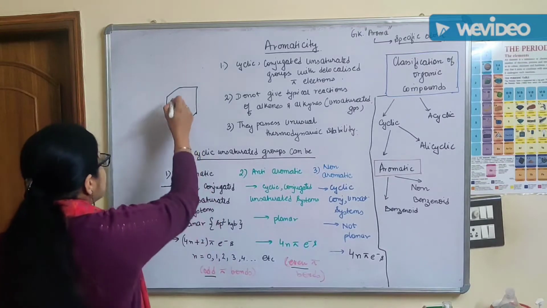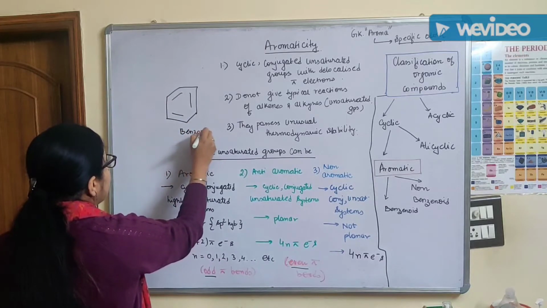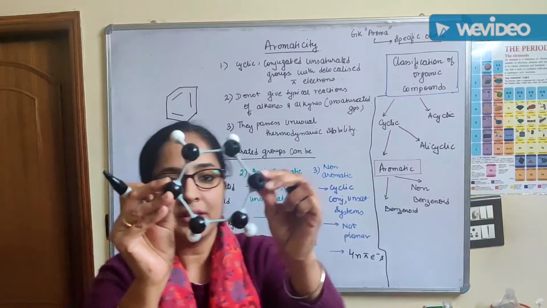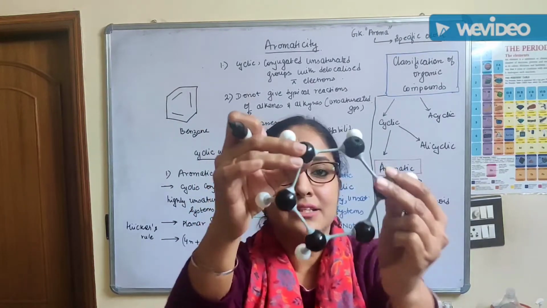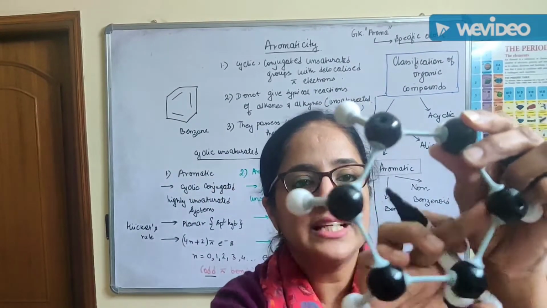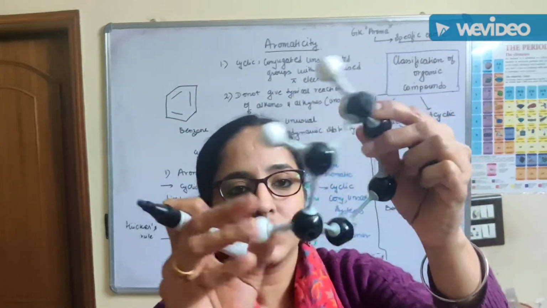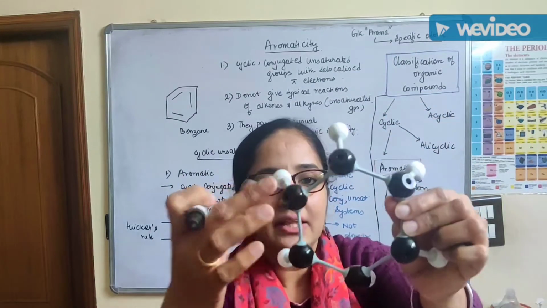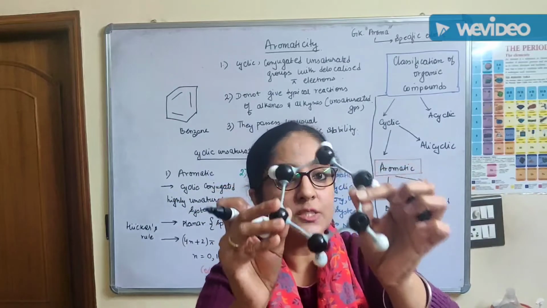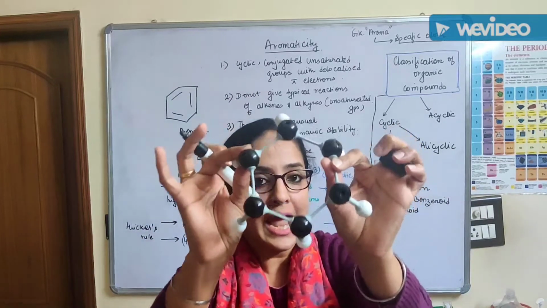The most famous system is obviously benzene. Imagine these long bonds to be the double bonds, and the hydrogens are attached to the white bonds. You can see that they are all lying in one plane, and they are sp2 hybridized. So conjugated double bonds and planar.